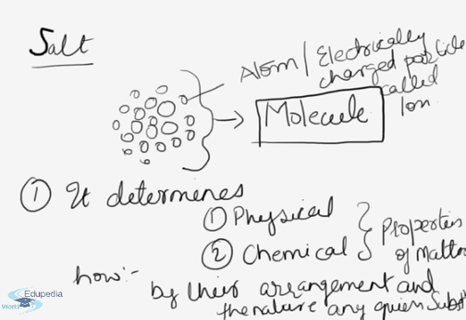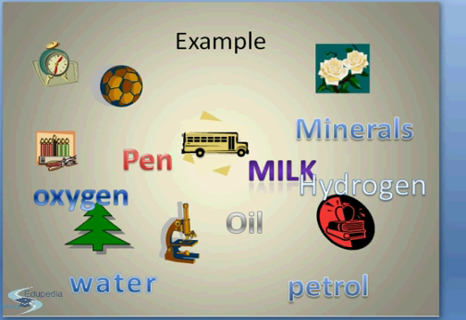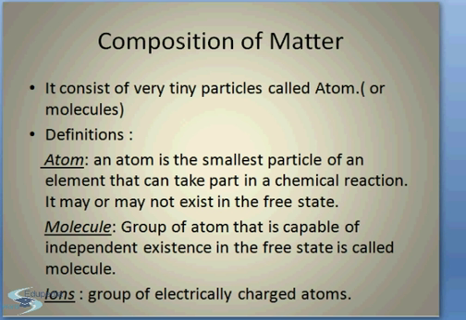Let's conclude this by the definitions. Matter consists of very tiny particles called atoms, and a group of atoms is called a molecule. Molecule: a group of atoms that is capable of independent existence in a free state. Ion: a group of electrically charged atoms.